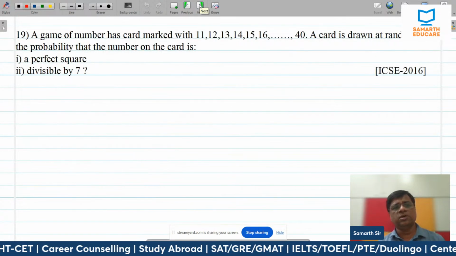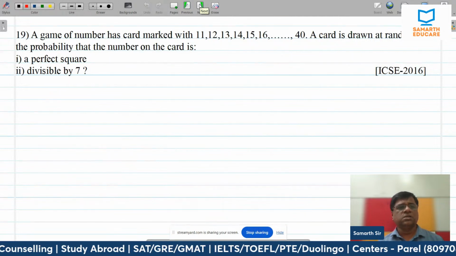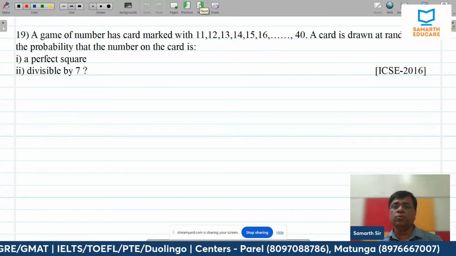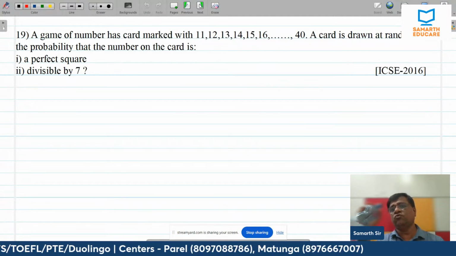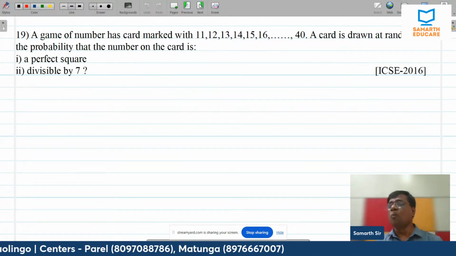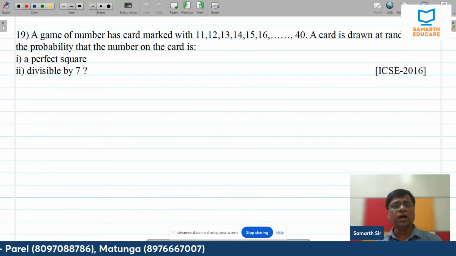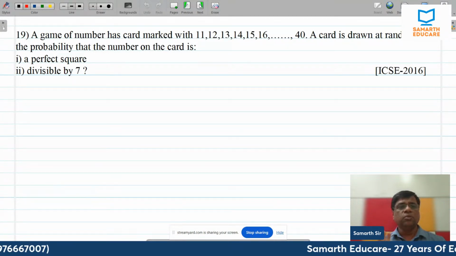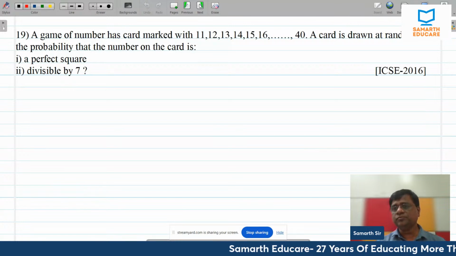Now, a game of number has cards marked with 11, 12, 13 up to 40. So now this is 11 to 40. A card is drawn at random. Find the probability that the number on the card is a perfect square.